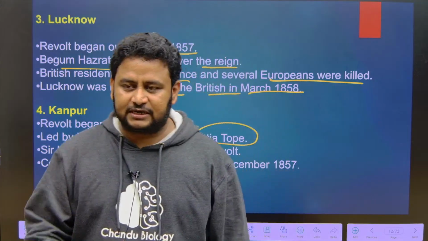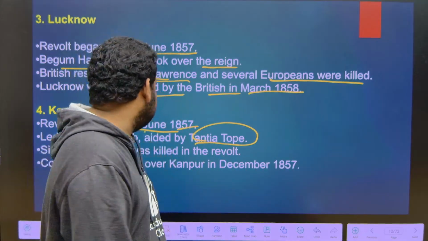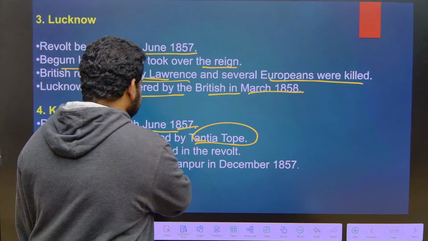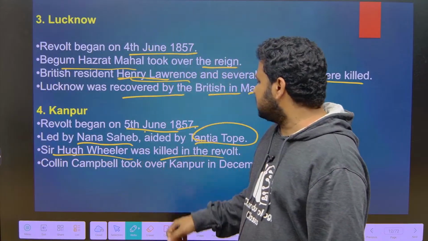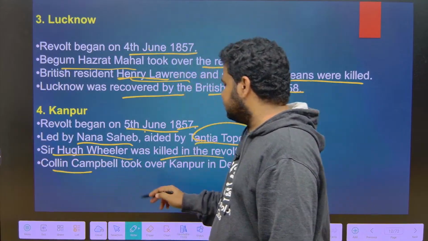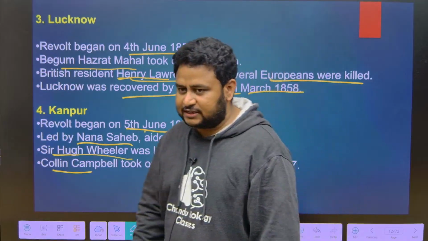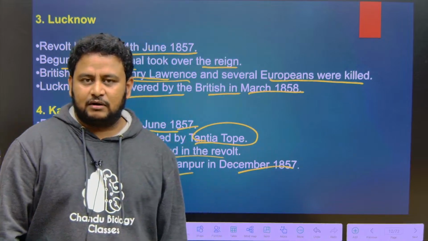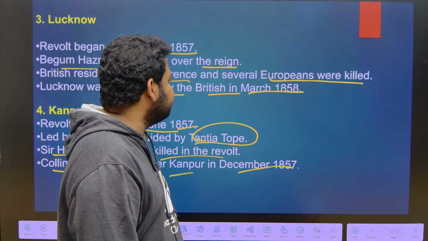Sir Hugh Wheeler, the commanding officer of the British there, was killed in the revolt. General Colin Campbell, a British military officer, took over Kanpur and regained control in December 1857.